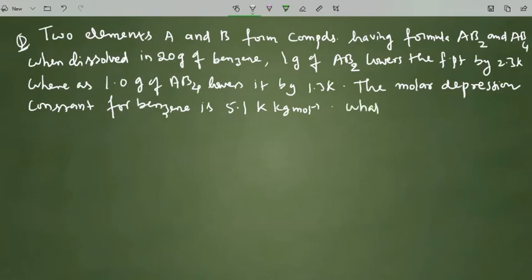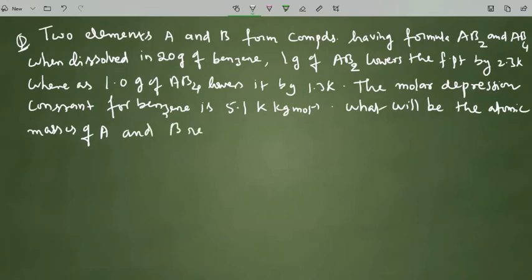Then what will be the atomic masses of A and B respectively? This is the question. Okay, we'll check it out.